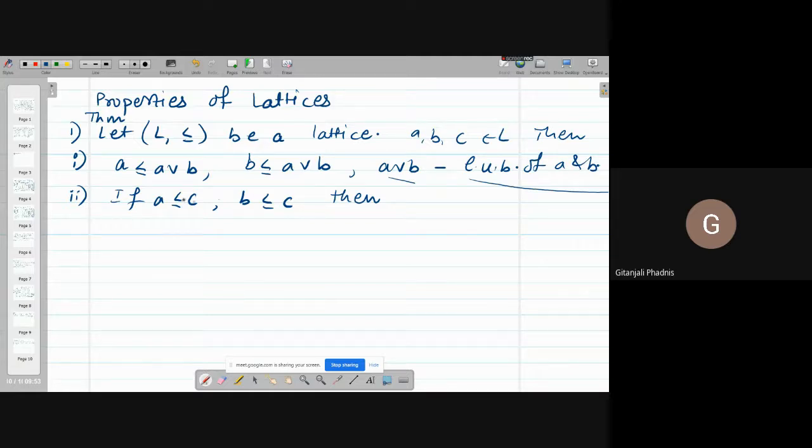Here I am writing A is less equal C, B is less equal C. Means what? C is an upper bound. And what is A join B? It is the least upper bound. What is the connection between least upper bound and an upper bound?